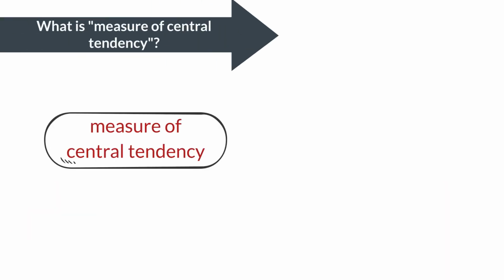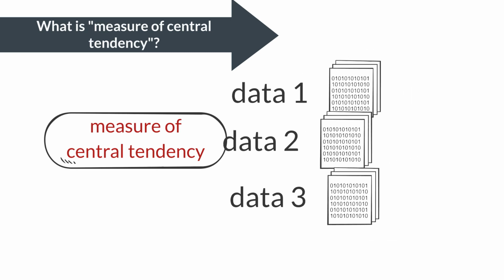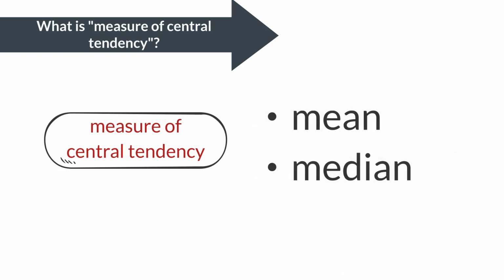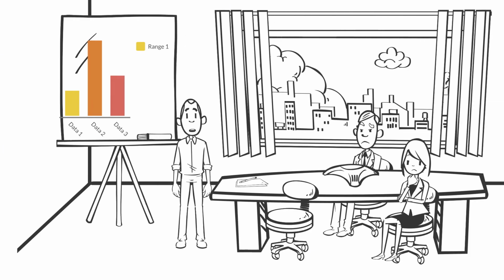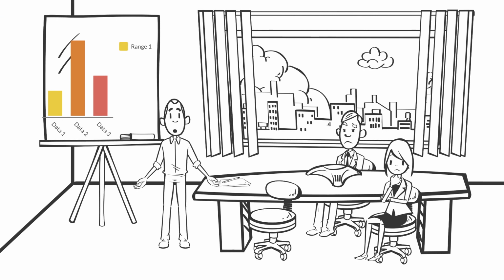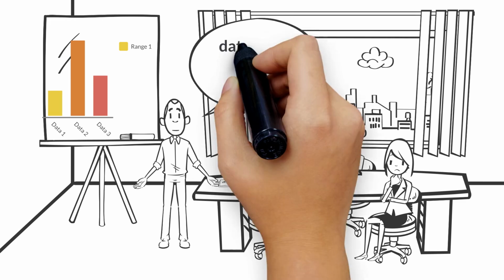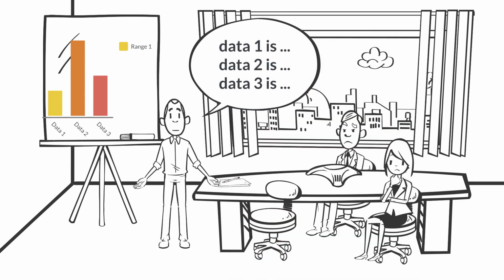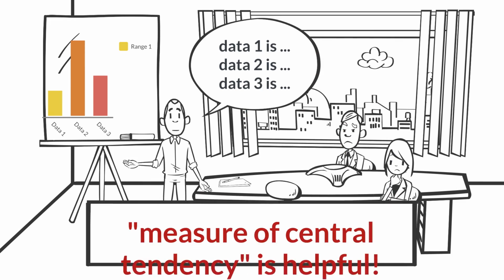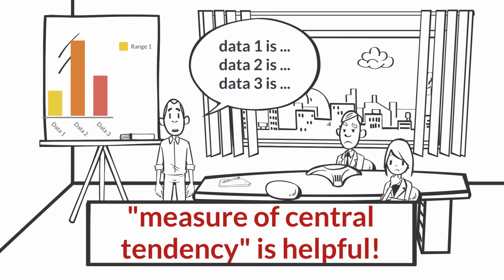First, what exactly are measures of central tendency? Measures of central tendency are, as the name suggests, methods of summarizing data and condensing them into a single representative value. Both the mean and the median are examples of these measures of central tendency. In your daily life, including medicine and other fields, you may come across various data and numbers. However, if you had to mention each and every piece of data one by one, it wouldn't stick in your mind, right? That's where measures of central tendency come in handy.